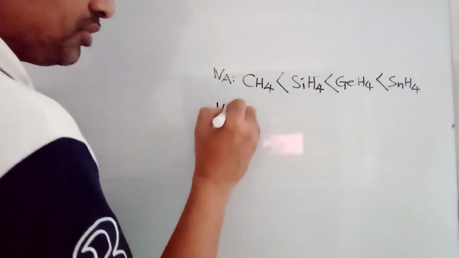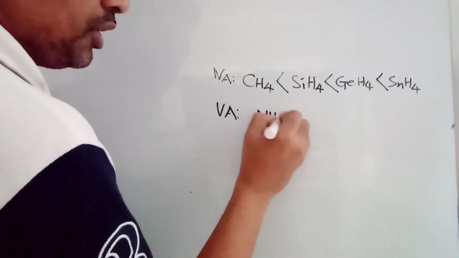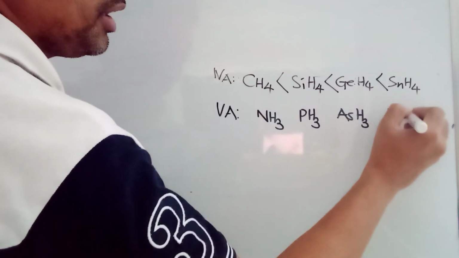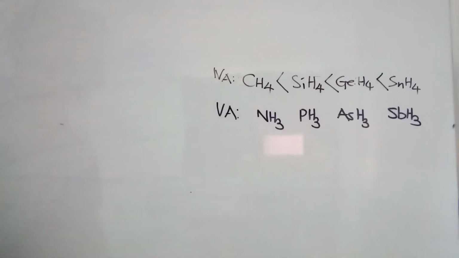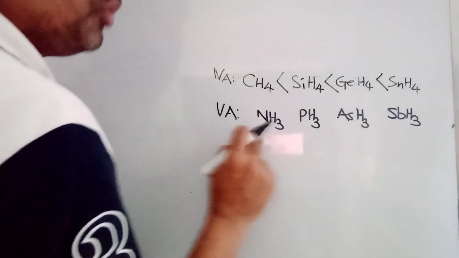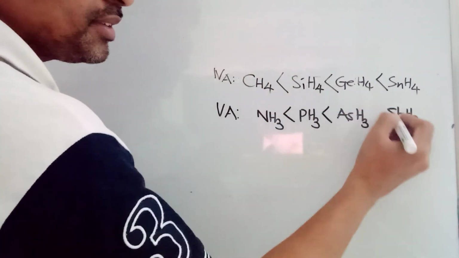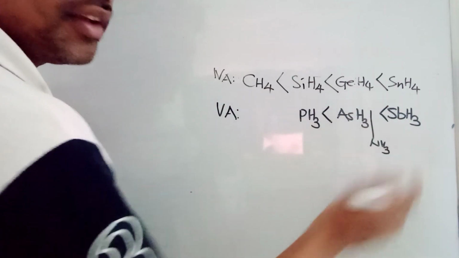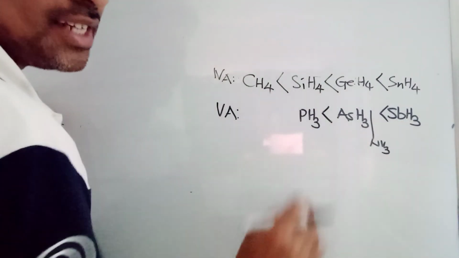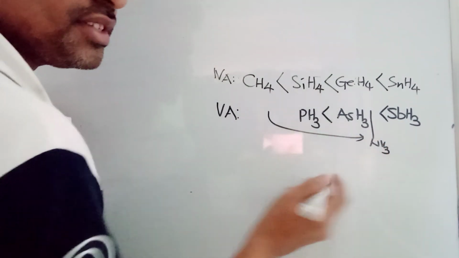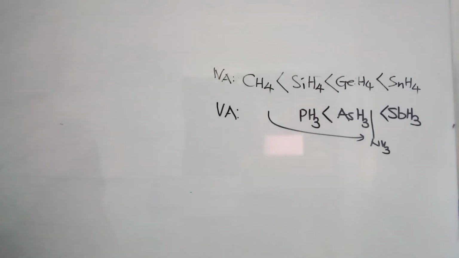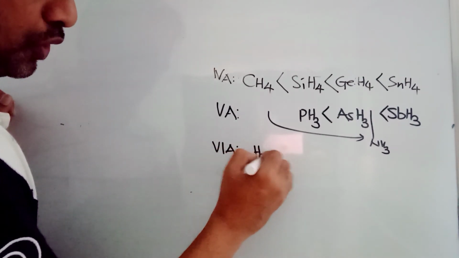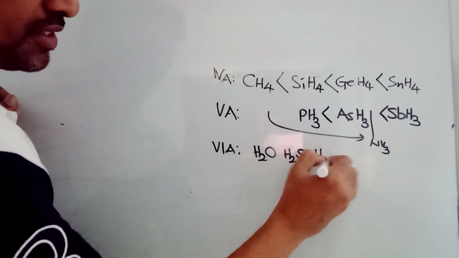5th A group: ammonia, phosphine, arsine, stibine. If you look at this, okay, this is again an increase in the molecular weight order. So we should expect like this. But interestingly, ammonia is not here. Ammonia is here. Phosphine, arsine, ammonia, and stibine. Why did ammonia jump from this place to this place? Because of intermolecular hydrogen bonding. 6th A group, if you see, H2O, H2S, H2Se, H2Te.